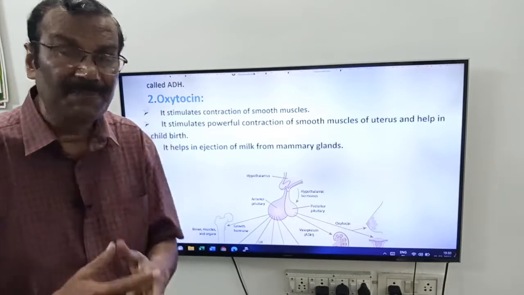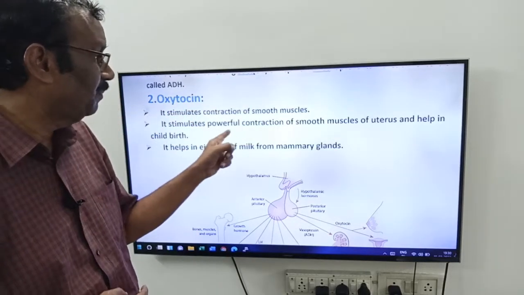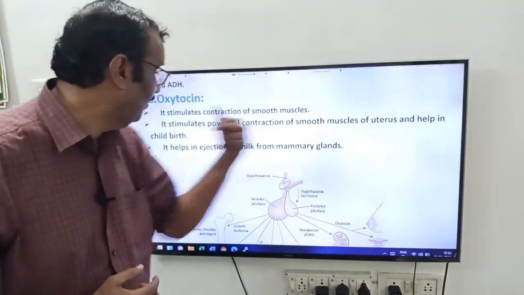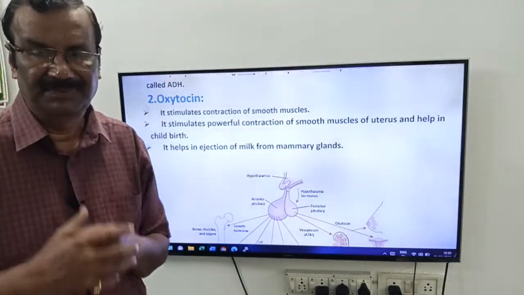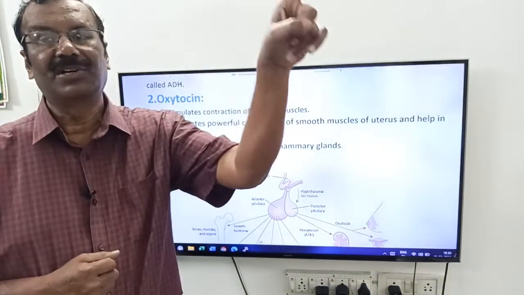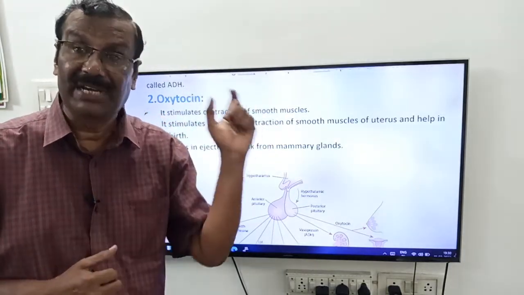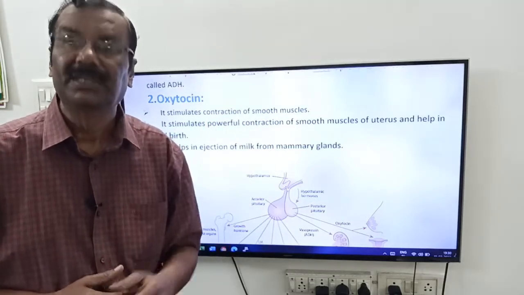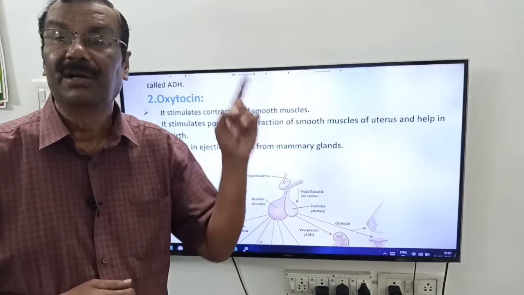At that time oxytocin shows powerful contraction of smooth muscles of the uterus and helps in childbirth. You have to remember it. This is for NEET and MCET. Which hormone helps in childbirth? One of the hormones is oxytocin.